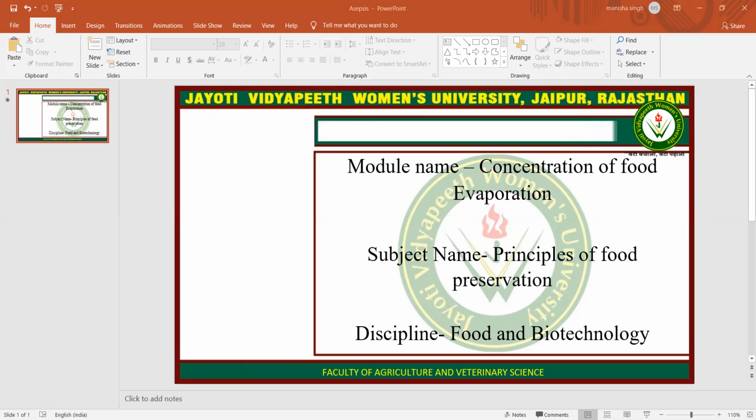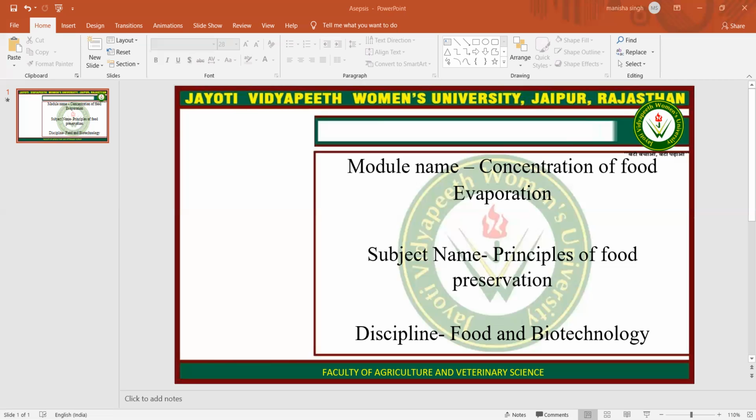Then, methods of concentration. Number one is solar evaporation. Solar evaporation is the simplest method of evaporating water with solar energy. This process was used in earlier times to obtain salt from seawater and is still practiced. However, the process is very slow and is suitable only for concentrating salt solutions.